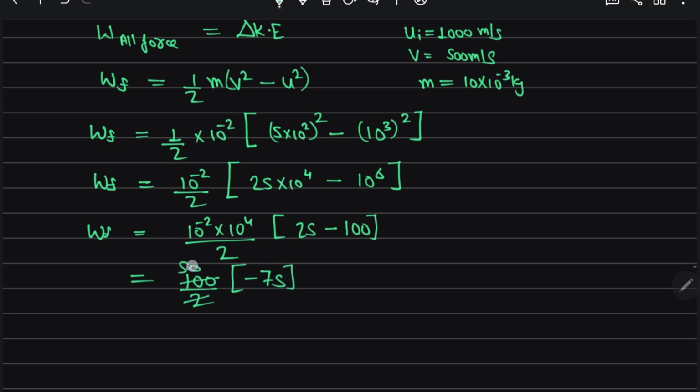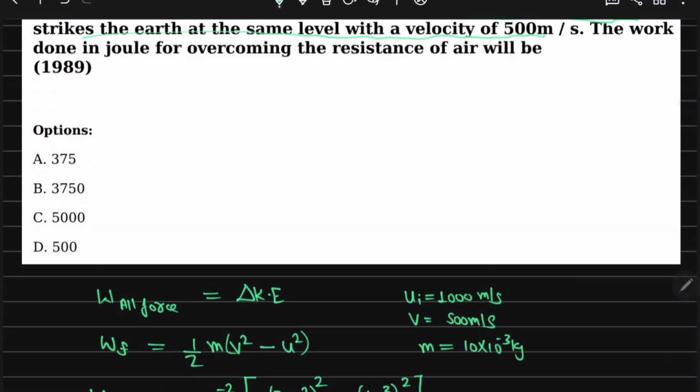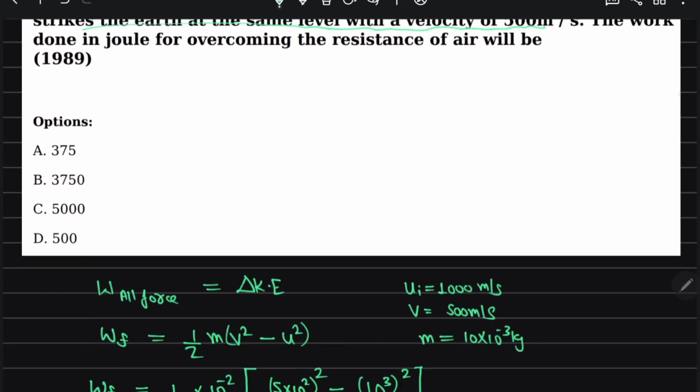So this comes out to be 50 into minus 75, that is 3750 joule. This is negative because this is a resistive force opposing the motion.